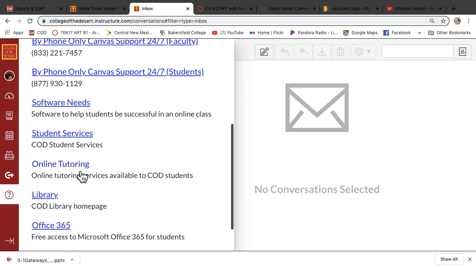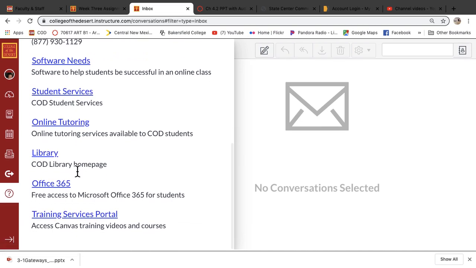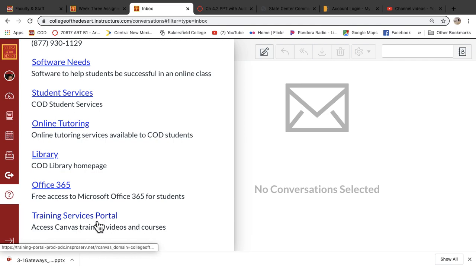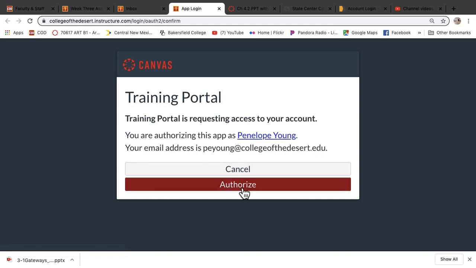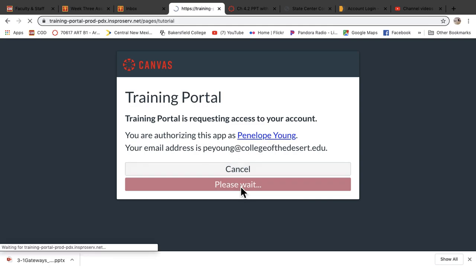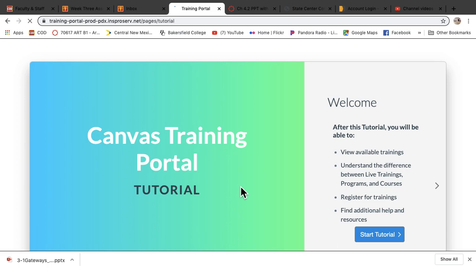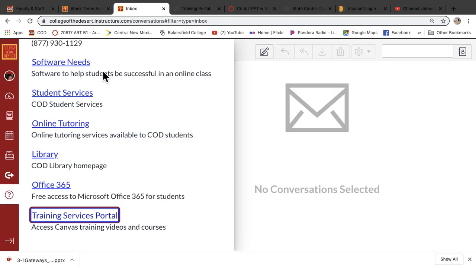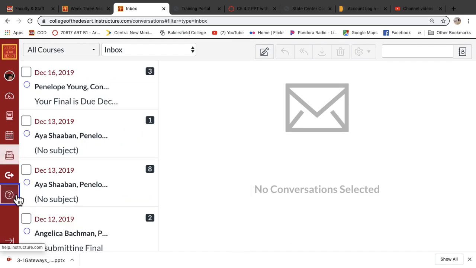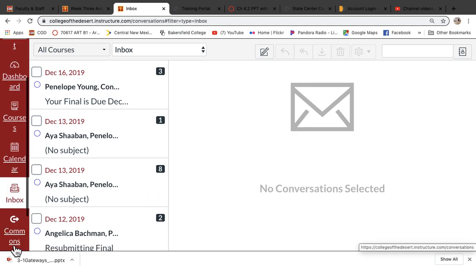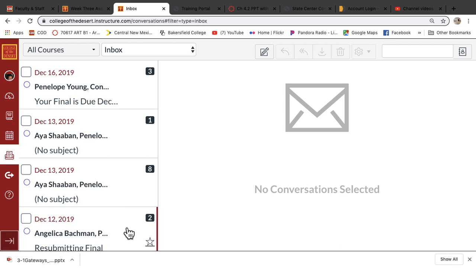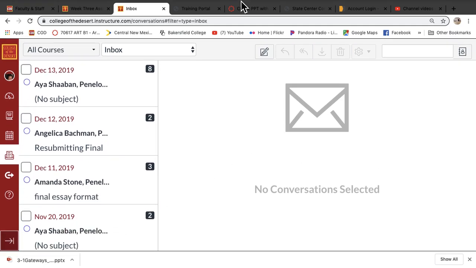And then also there's tutoring. There's some other things that you guys can get into. This training service portal is new. But then you'll get into here and it'll help walk you through things. Okay, so there's all kinds of stuff in the course that is not to do with me, that's just to do with how to work online. So that's the stuff that you're going to have to work on your own. Just click that just for the heck of it. Okay, so we're going to get into our next